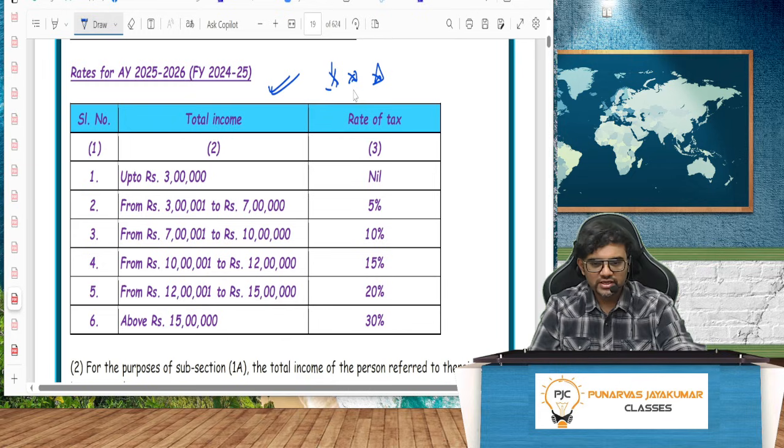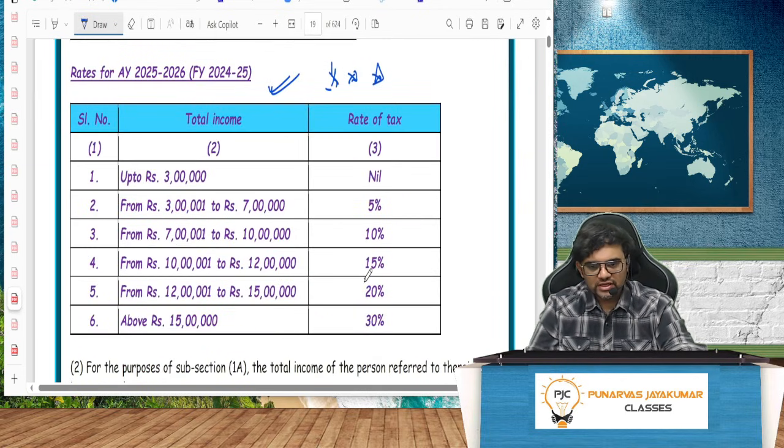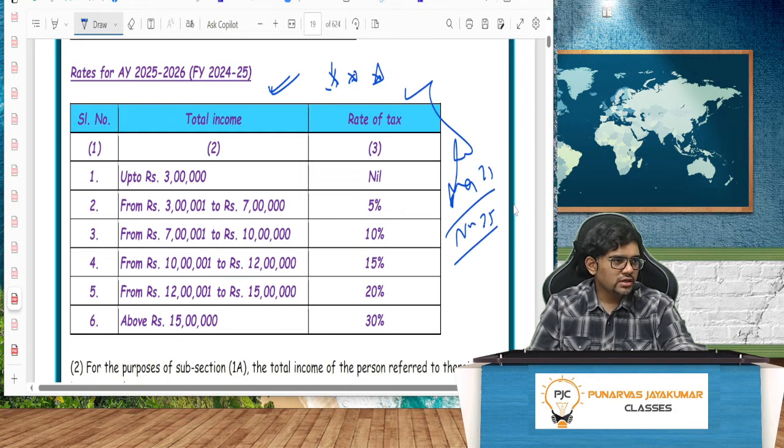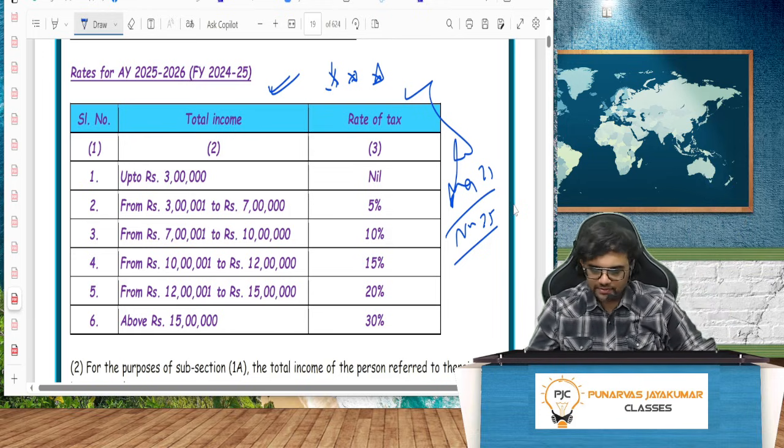Important. Why important? Nirmala madam has changed it a little. What was there before, and this is there now. So this will come for our exam May 25, November 25. Even it is relevant for CMA also. CA, CMA, both it will ask. Everybody got it, yes or no? Thumbs up.